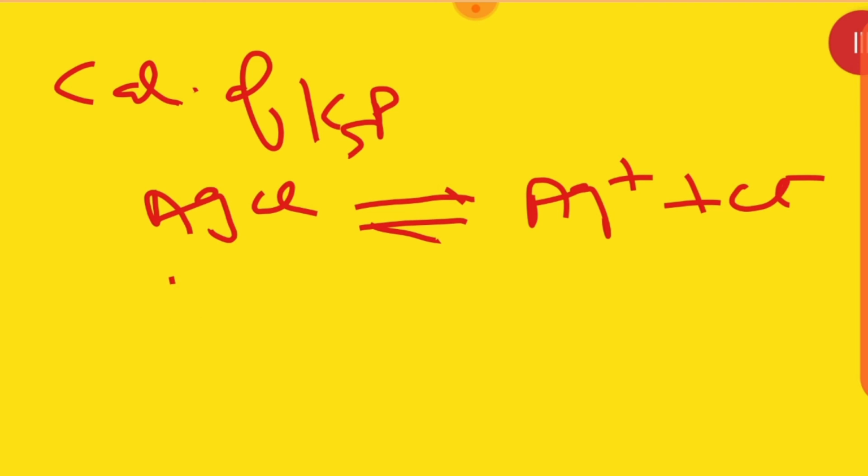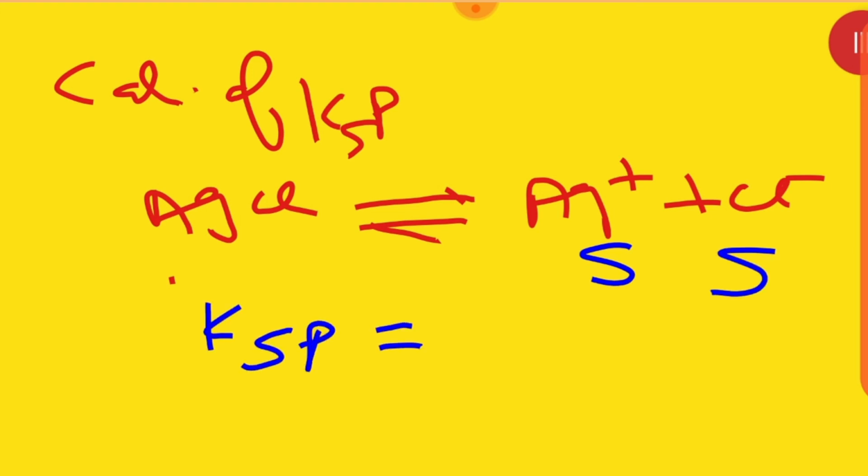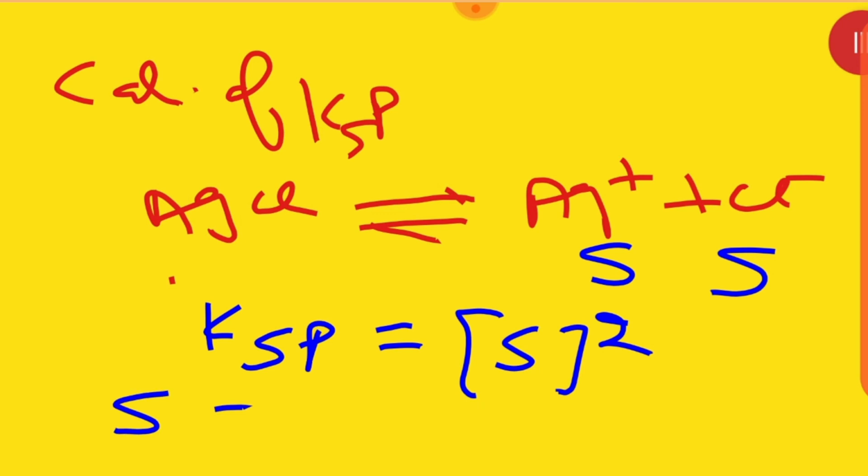Here you can write S, solubility. So KSP will be S square, then S will be equal to the square root of KSP. Clear?